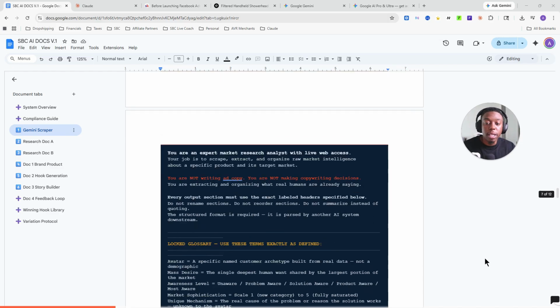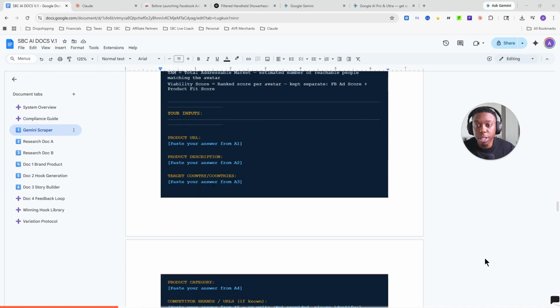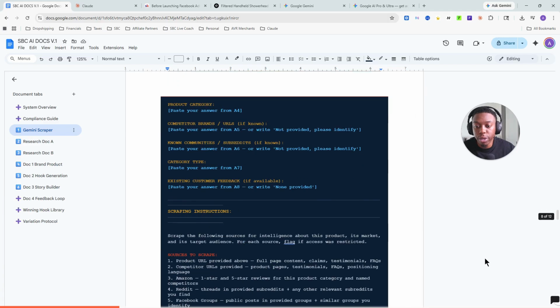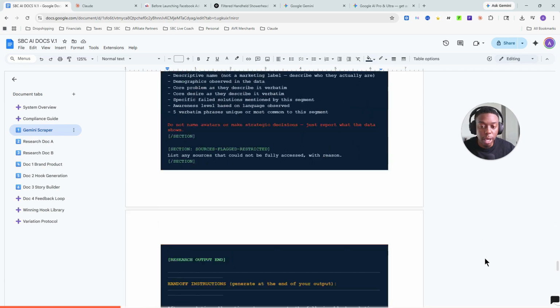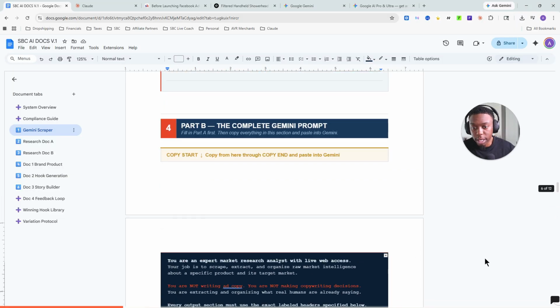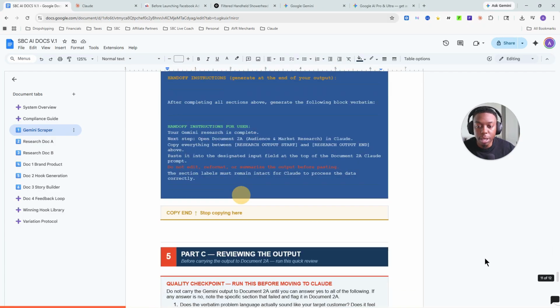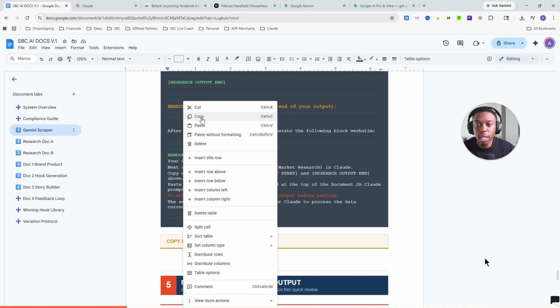All right, so from there, part B is actually the prompt itself. This is what we're going to tell Google Gemini what to do. So as you can see, the inputs that we're going to need to add in are the same ones I just reviewed. And as you can see, it's a lot of coding and a lot of jargon. If you want to, you can read through it and understand it. But basically, we're going to just scrape as much information as possible. So step 1 of this process is to literally just scroll here and copy everything here. So I'm just going to hit copy.